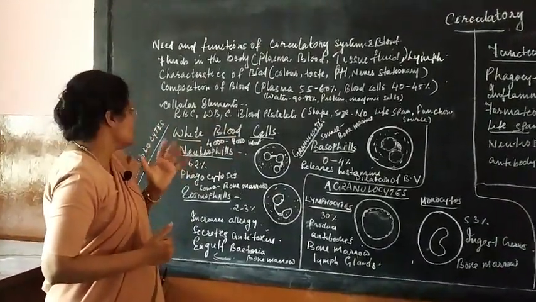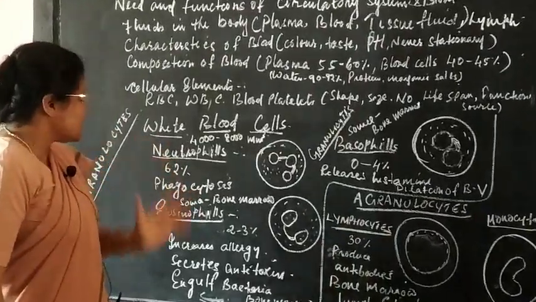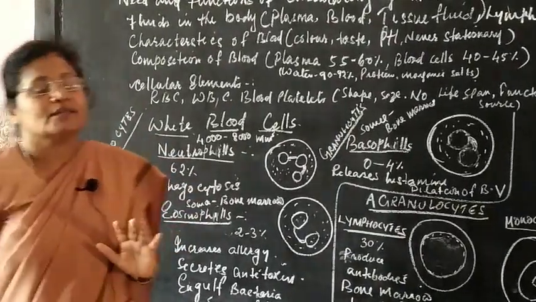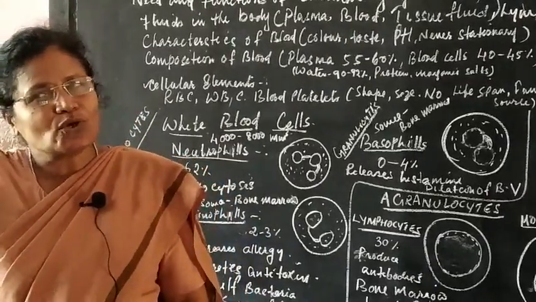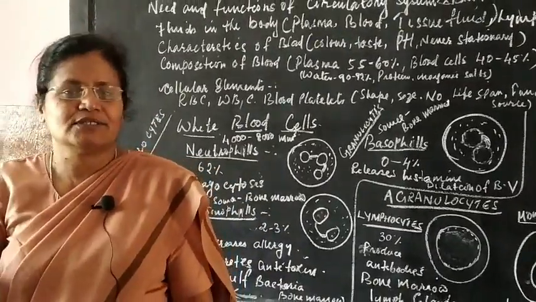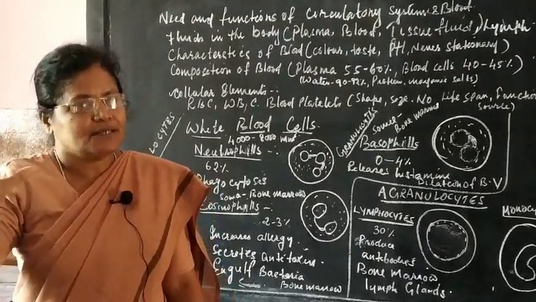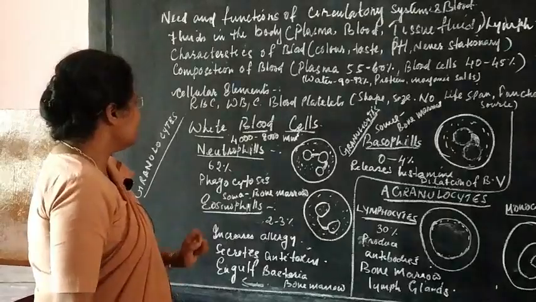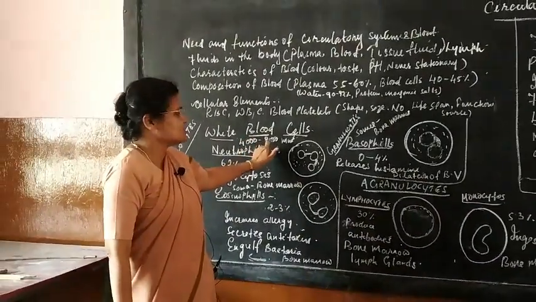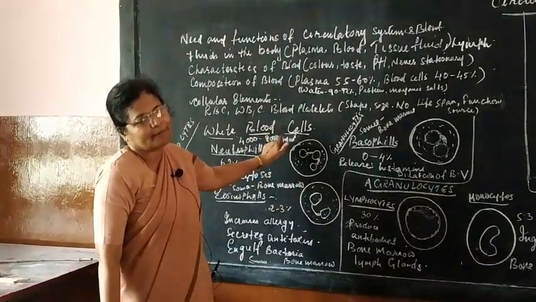Now we go to the WBC. WBC is otherwise called white blood cells. In the last class I had just told you a few points in general about the WBC, the number, etc. Now let me get back to you. The number of WBC is 4000 to 8000 per cubic millimeter.